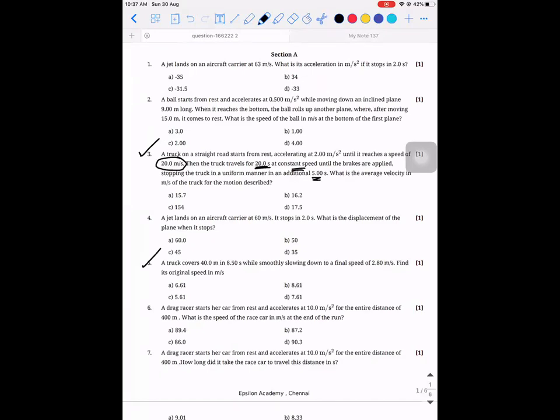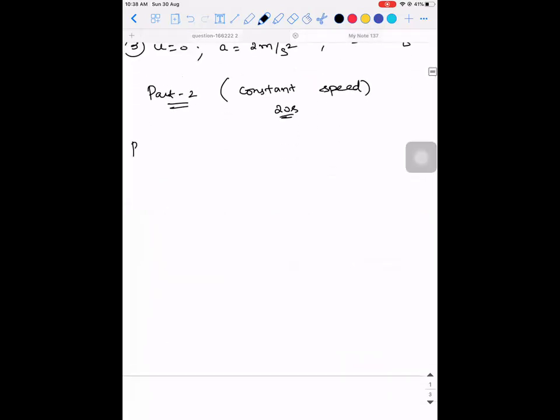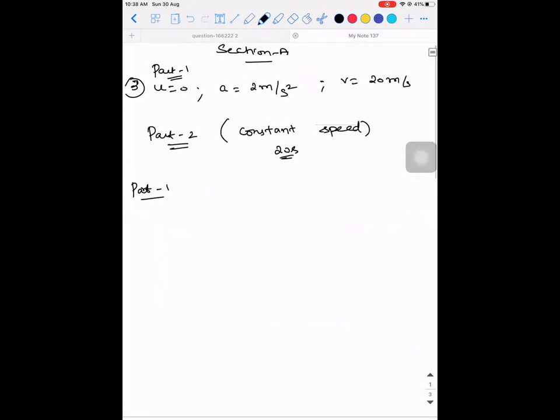What is the average velocity in meters per second of the truck for the motion that is described? So how to solve? Sir, I took the 3 situations separately and solved. Yeah, tell me how to do that. First situation, part 1: initial velocity is 0. What formula did you apply? You have V, you have U, you have A. They are asking you the average velocity.